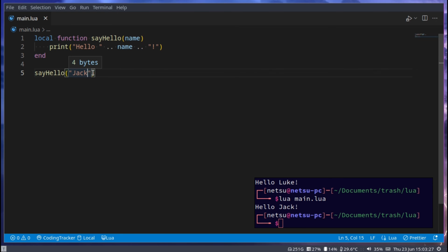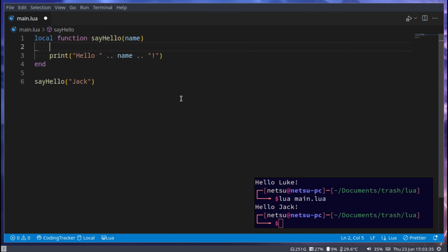Sometimes you want to give it a default value. So if you don't pass in a name, you want the name to be a default value. Well, to do that, we can say local name is equal to name or Jack. So what's happening here is we're declaring a new name variable. And then we're basically overwriting what this is going to be at the end of the day.